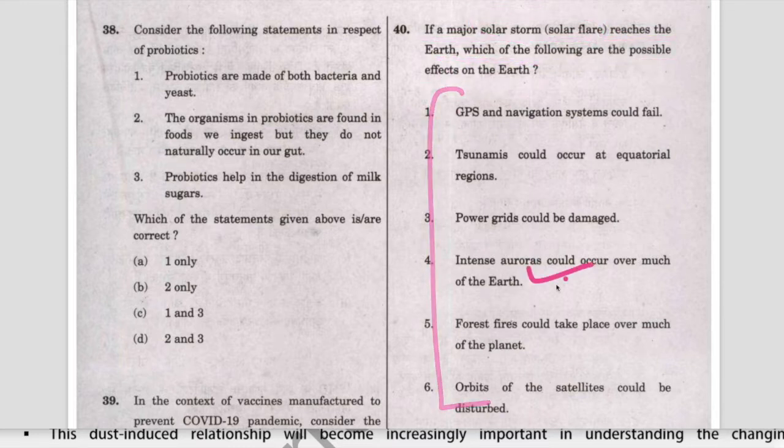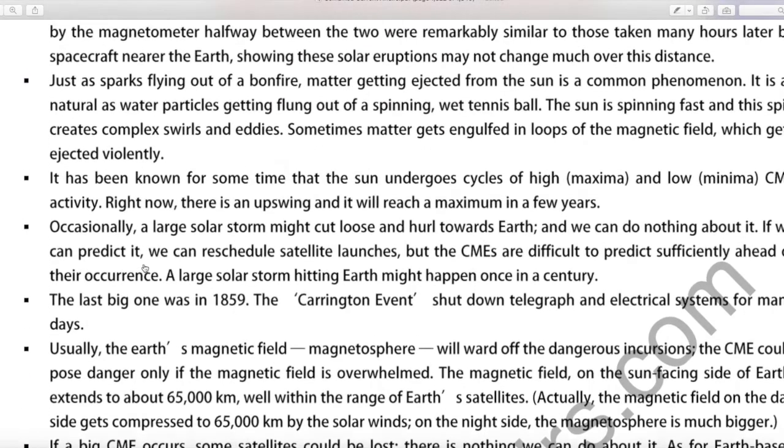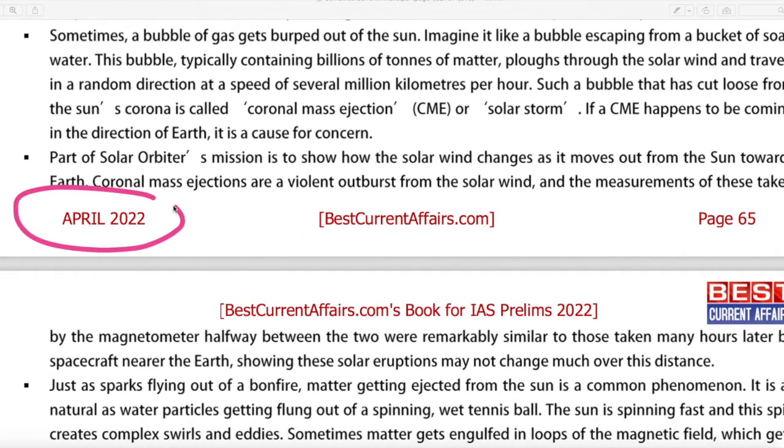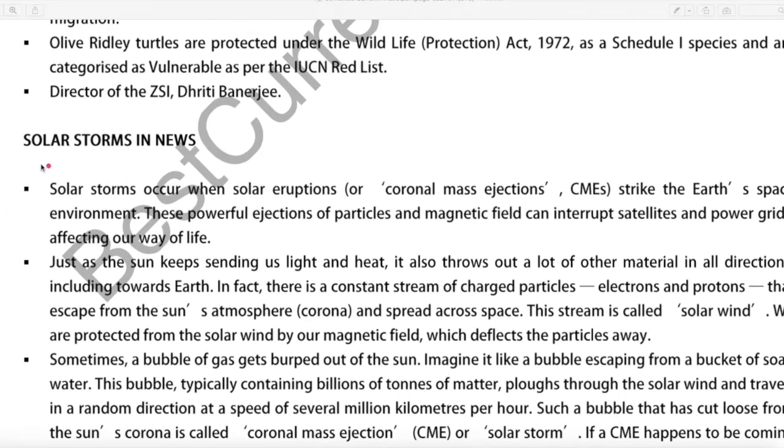7 options are given. Now this is our current affairs book, April 2022 current affairs book, page number 65 and 66. We have given the full explanation on this topic. Solar storms in news. Solar storms occur when solar eruptions or coronal mass ejections strike Earth's space environment. These powerful ejections of particles and magnetic field can interrupt satellites, power grids, affecting our way of life.